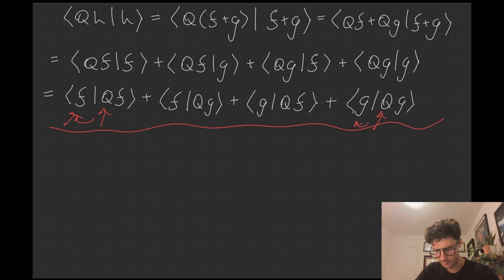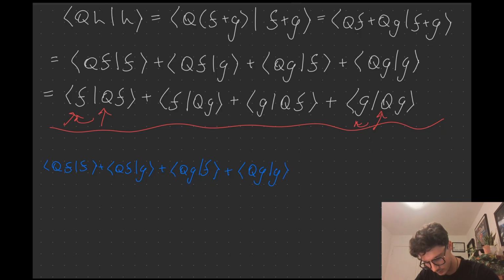Okay. So I'm going to write this line in blue. QF, I'm writing kind of small because we're going to have quite a lot of things here. QFF plus QFG plus QGF plus QGG equals. Now I'm going to apply this change here. QFF. Right. Plus, I'm going to keep it the same here.